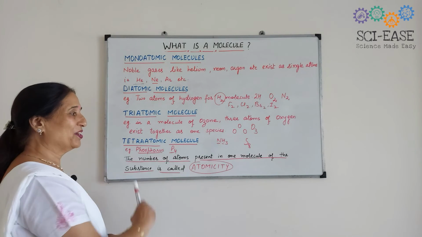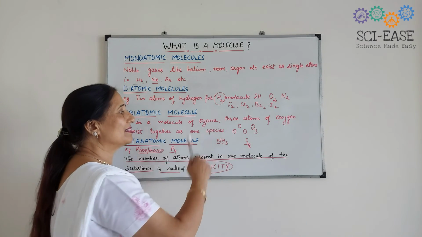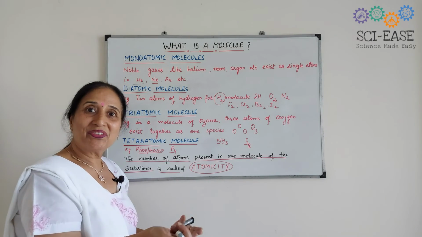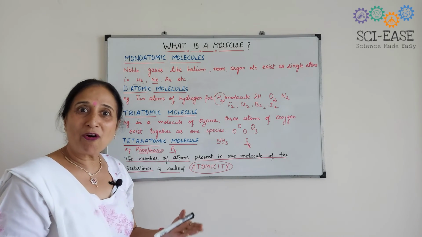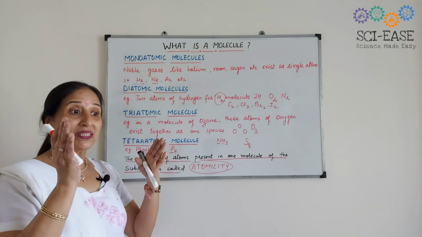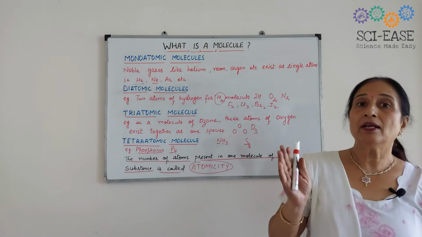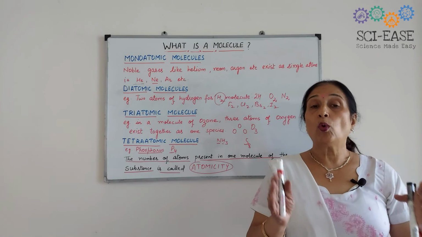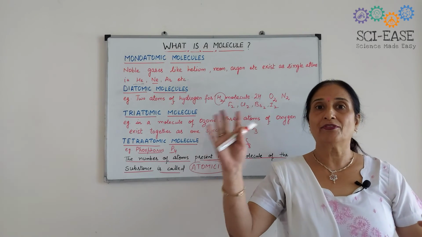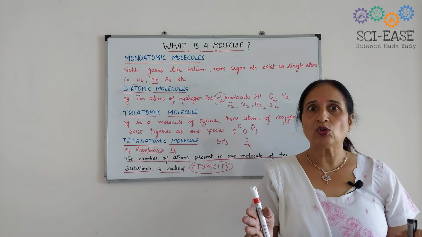So when I ask you what is the atomicity of phosphorus, it is 4 because it is tetraatomic. What is the atomicity of sulfur? Then it is 8. Atomicity of ozone, 3. Atomicity of chlorine, 2. Okay, so the term atomicity is a very important definition. It may be asked, what do you mean by atomicity, and write the atomicity of sulfur. Okay, so that is 8. It should be clear to all of you.